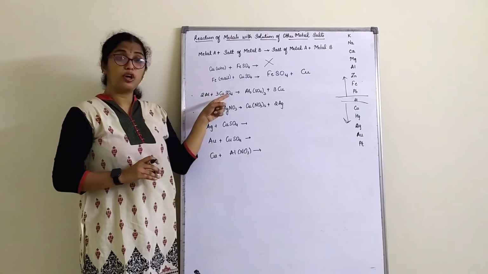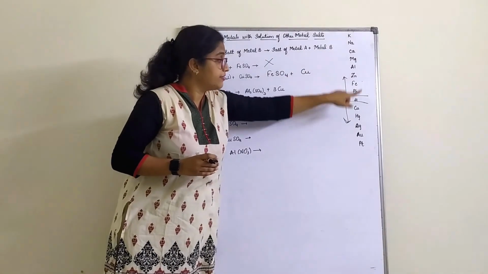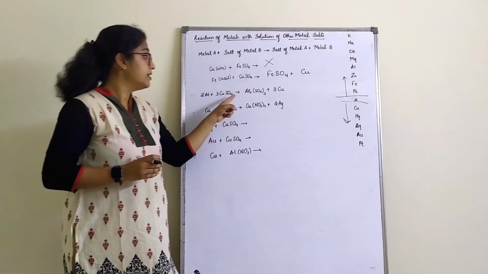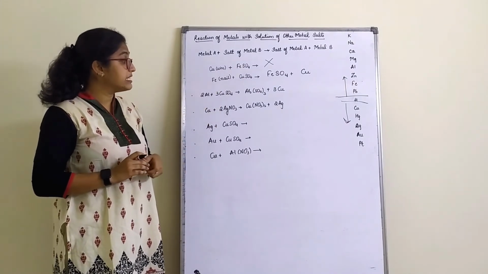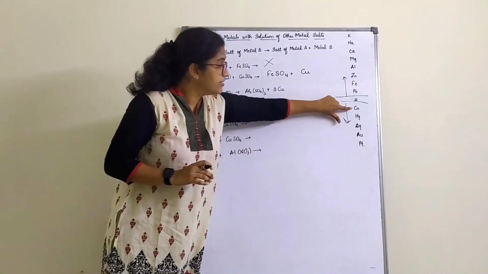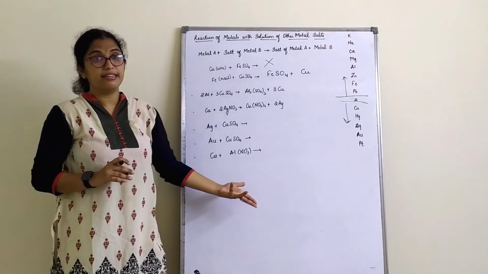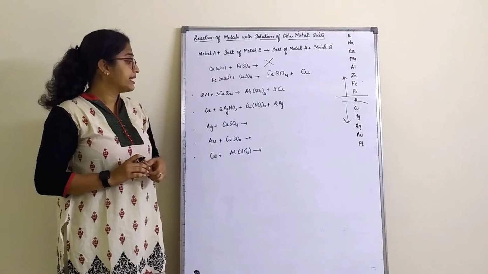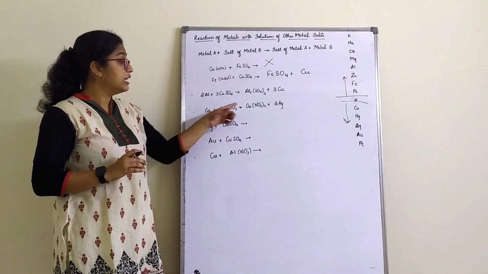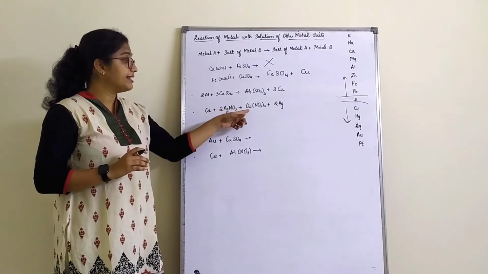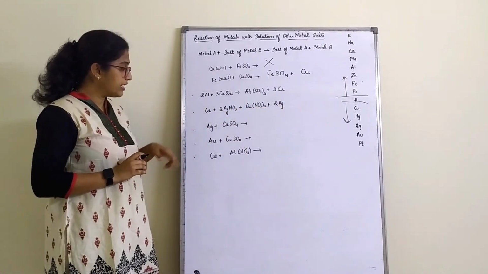Aluminium reacting with copper sulfate. Again, aluminium is the most reactive here, so it can replace copper. So you get aluminium sulfate and copper. Copper reacting with silver nitrate. Again, copper is here, silver is here, so it can take the reaction, correct? Copper reacting with silver nitrate will give you copper nitrate with silver.